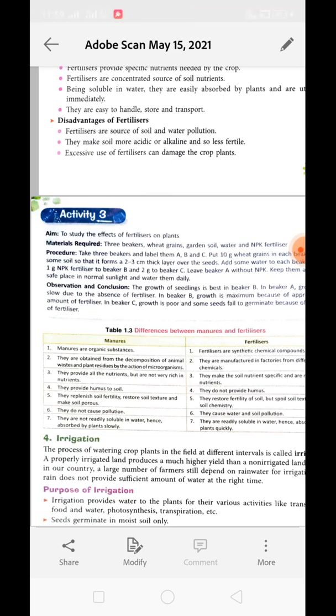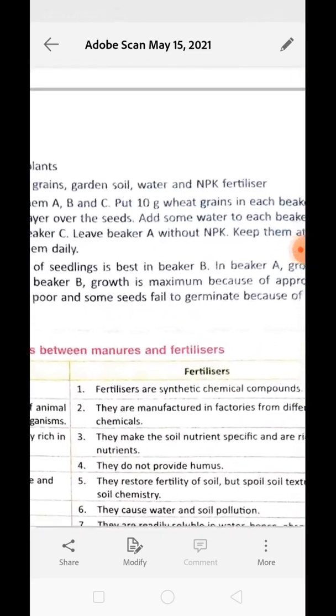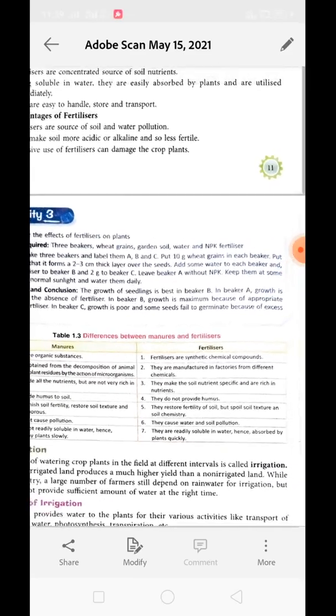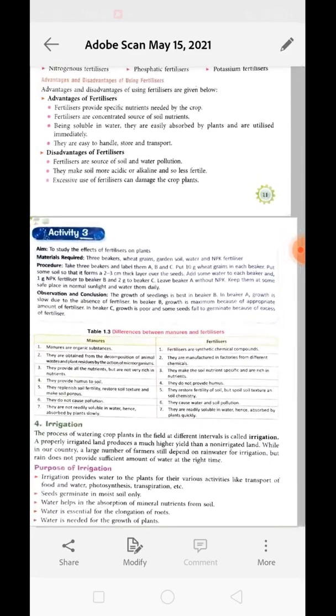Now next is the difference between manure and fertilizer. We have learned about manure, we have learned about fertilizer. We know that manures are organic substances, whereas fertilizers are what? Fertilizers are synthetic chemical compounds. They are synthesized in the factory. Understand? Next, second point, see, manures are obtained from decomposition of animal waste and plant residue by the action of microorganisms.